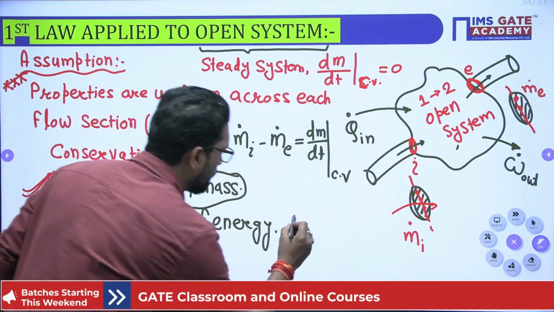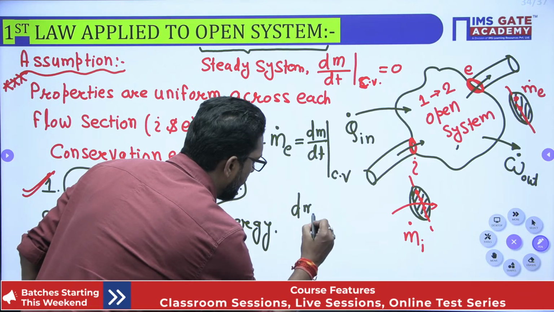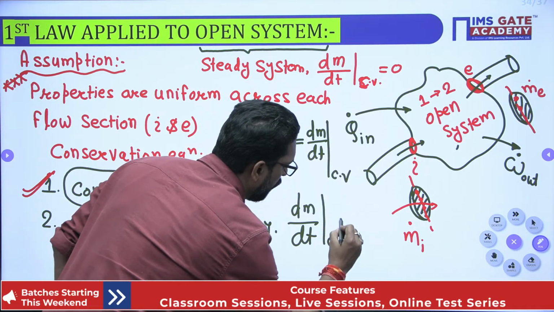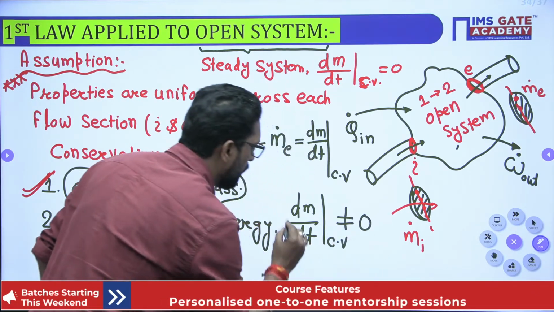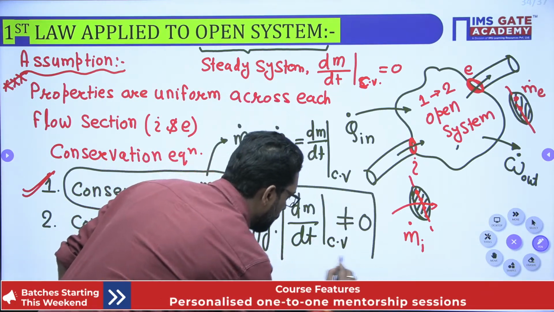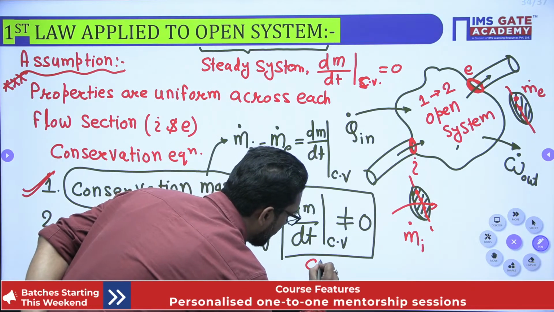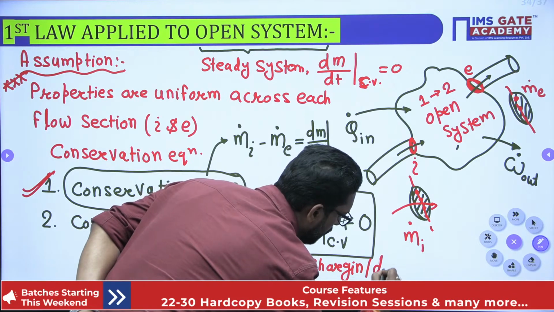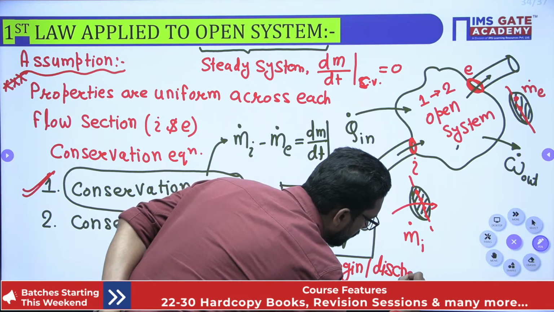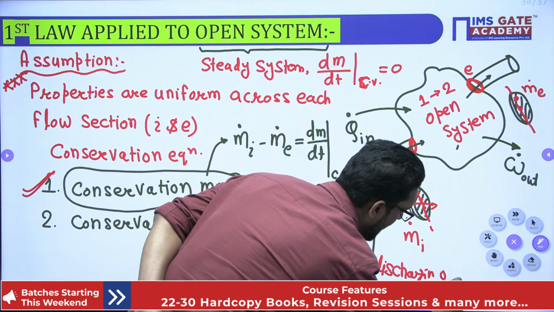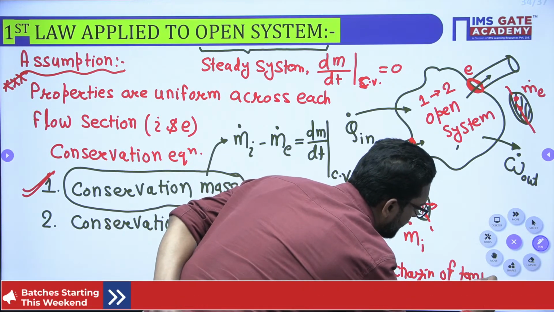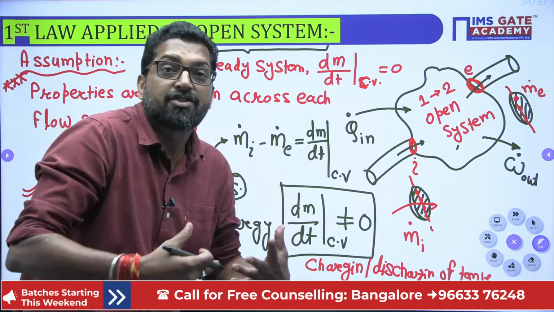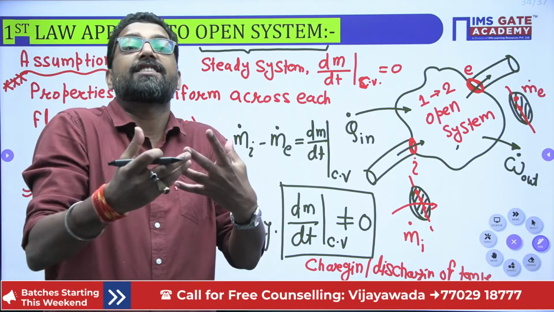That means dm by dt of a control volume is not equal to 0, that is for charging and discharging of a tank. In that condition, the mass of the control volume system changes with respect to time.